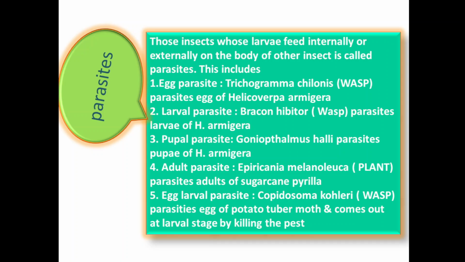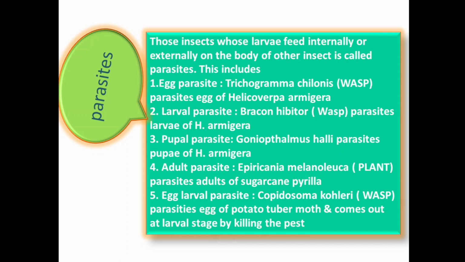Adult parasite, Epiricania melanoleuca parasite, which will feed on adults of sugarcane pyrilla, and it will control that pest.